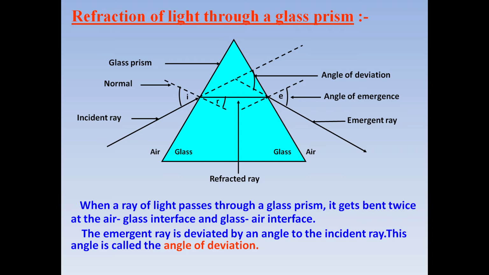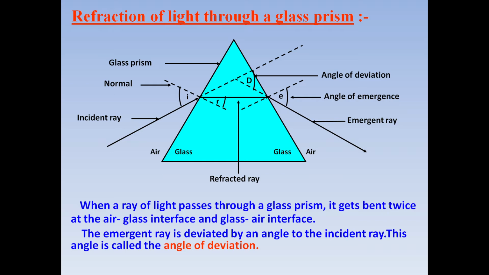So what is angle of deviation actually? When we produce incident ray in the forward direction and emergent ray in the backward direction, then they meet at a certain point. So at that point, whatever angle is formed, that angle is known as angle of deviation. This is the angle by which an incident ray bends while passing through a glass prism.